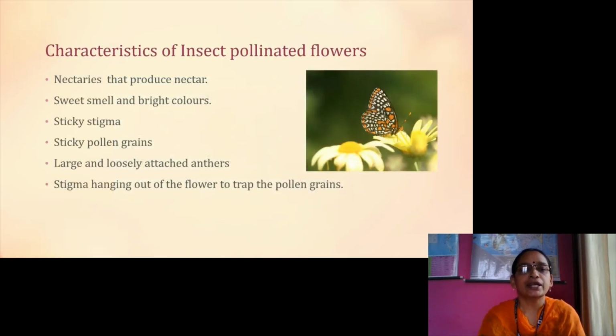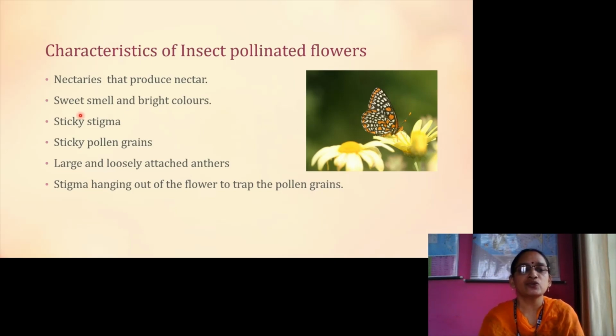Let us see what are the characteristics of insect pollinated flowers. Nectaries that produce nectar, that sweet liquid. Here in the figure you can see a butterfly sucking the nectar. Nectar is the sweet liquid present inside the flower. So they suck this nectar and also carry pollen grains from one flower to another.